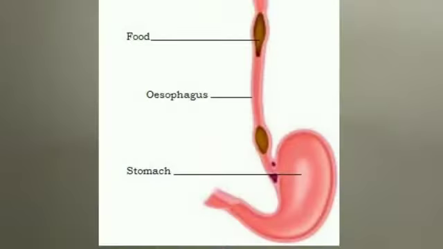Next, we move on to another part of the digestive system, the food pipe or esophagus. The swallowed food passes into the food pipe. The food pipe runs along the neck and the chest. Food is pushed down by movement of the wall of the food pipe. This movement takes place throughout the alimentary canal and pushes the food downwards. This type of movement is called peristalsis. At times the food is not accepted by our stomach and is vomited out.